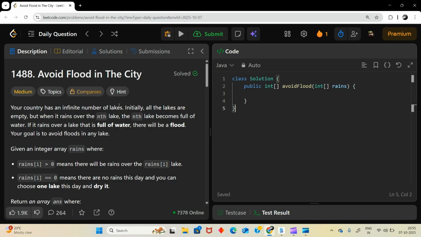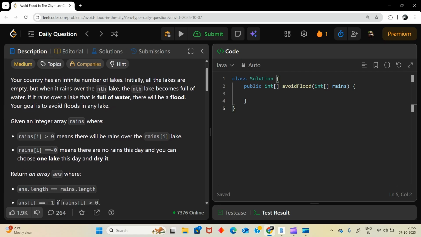Your country has an infinite number of lakes. Initially all the lakes are empty, but when it rains over the nth lake it becomes full of water. If it rains over a lake that is full of water, there will be a flood. Your goal is to avoid floods in any lake.